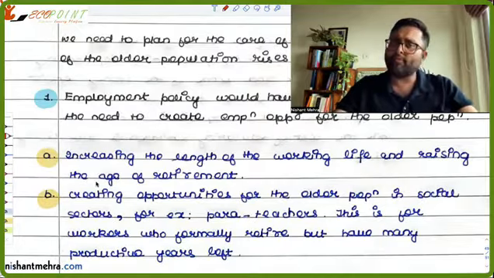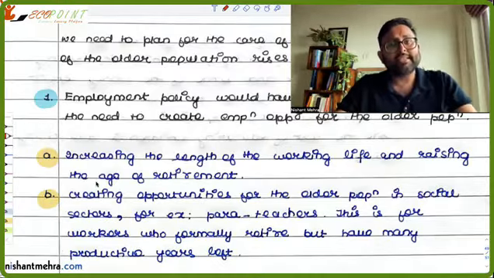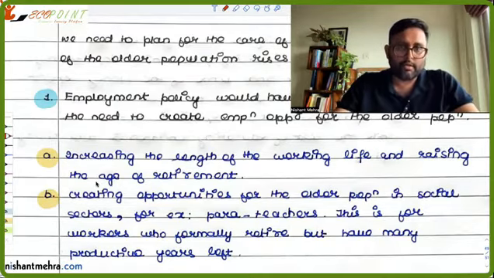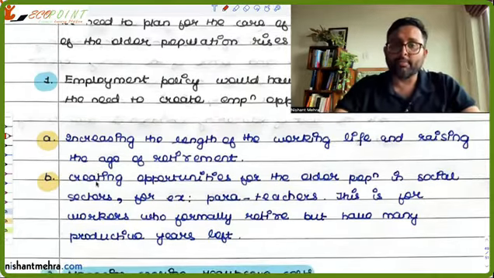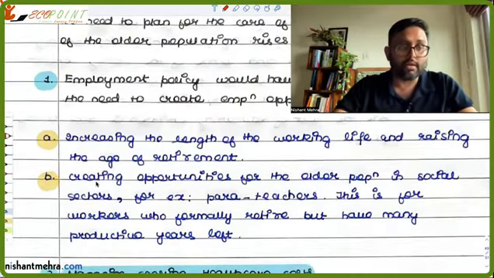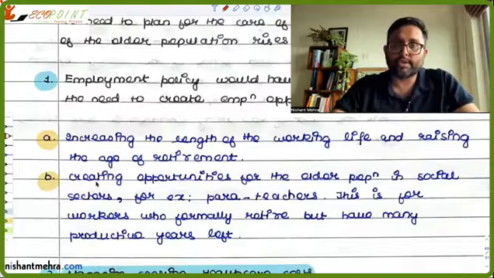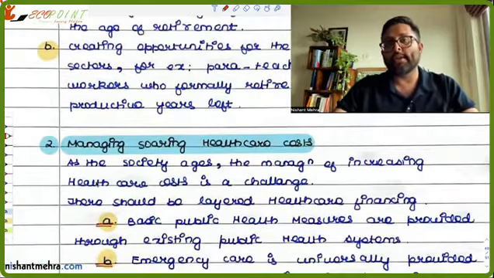But the people who are formally retiring from the formal sector can still work in some kind of other arrangement. So we need to provide them the opportunities to work. People are living longer. What will they do if they are not going to work? They'll be dependent upon other people, their dependents, who will not be willing to care for them. So the state has to create the opportunities for the people. That is there. Managing soaring healthcare costs.